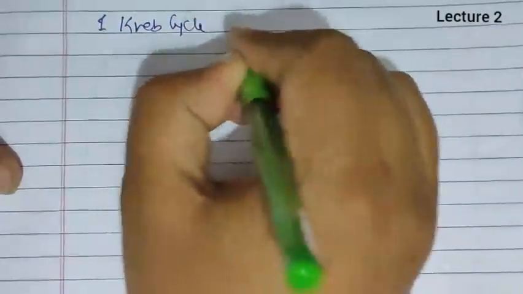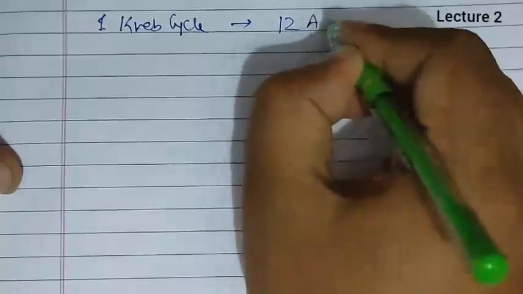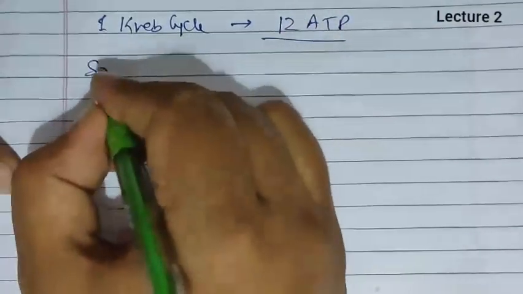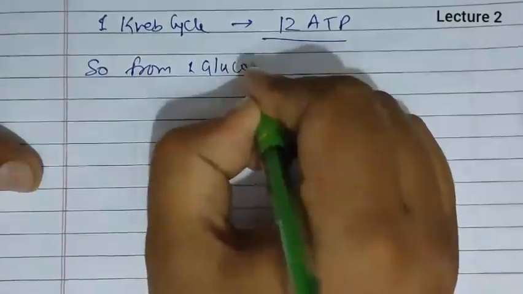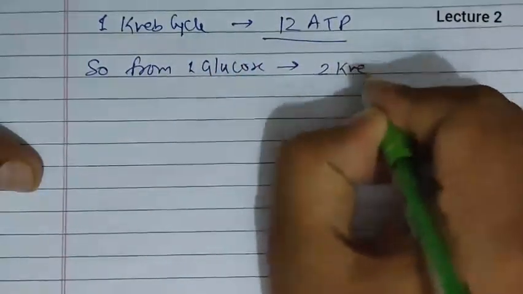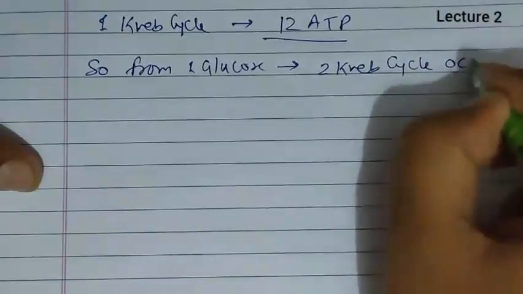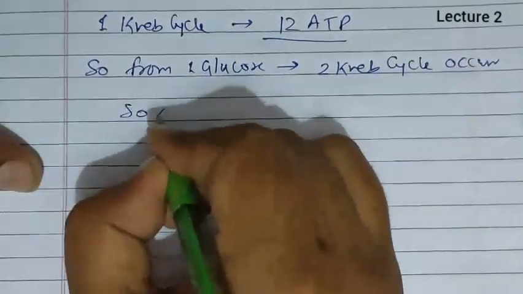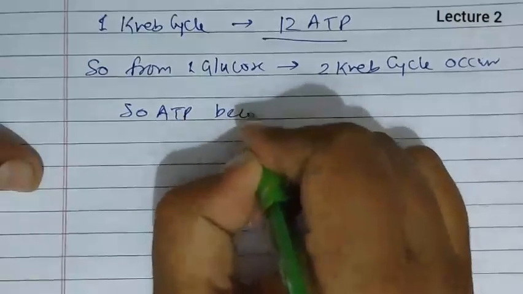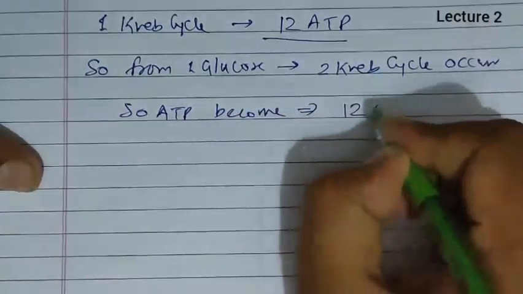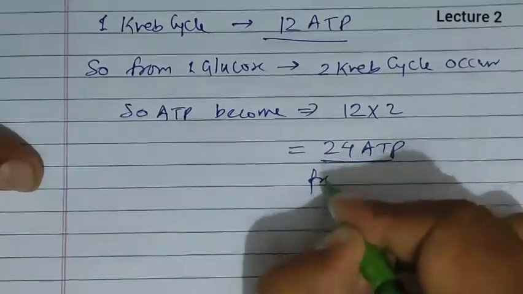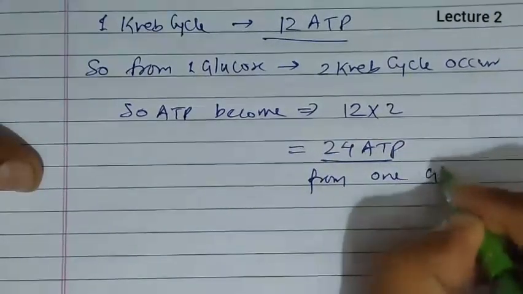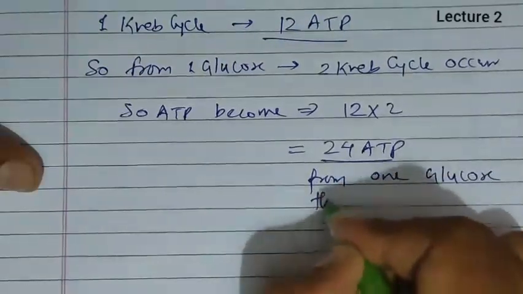If one Krebs cycle gives 12 ATP, then from one glucose 2 Krebs cycles will occur. So ATP becomes 12 into 2, that is 24 ATP from one glucose through the Krebs cycle.